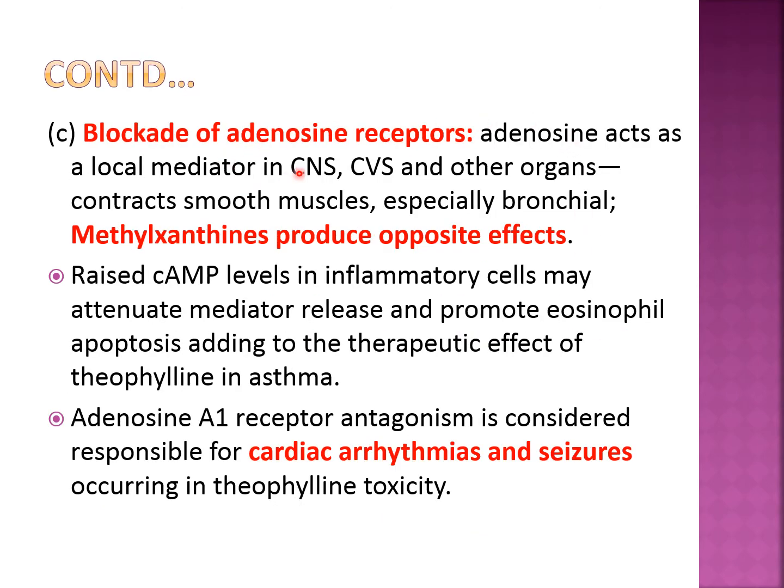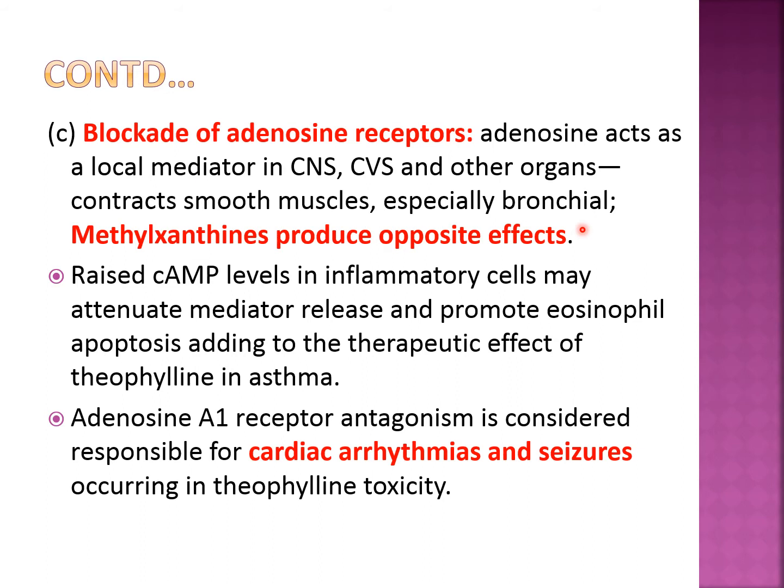Third action of methylxanthine is blockade of adenosine receptor. Adenosine is one of the local mediators which is released in the CNS, CVS and some of the other organs, and it contracts the smooth muscles, especially that of the bronchi. So adenosine is responsible for bronchoconstriction. That's why we are going to block the adenosine receptor.